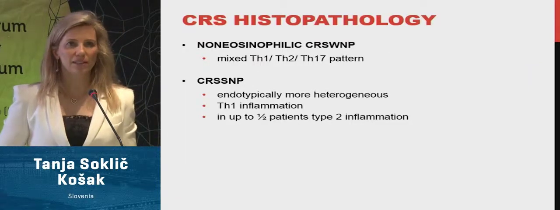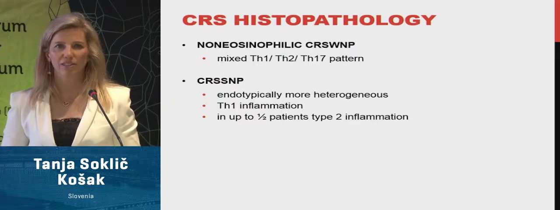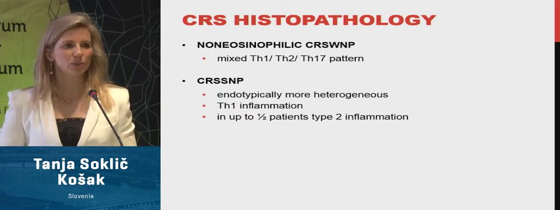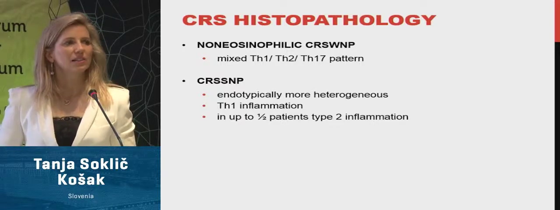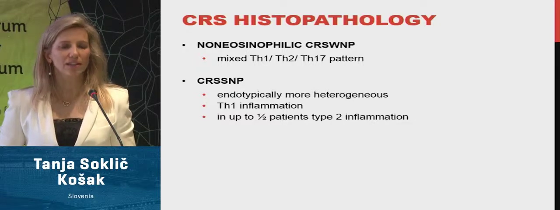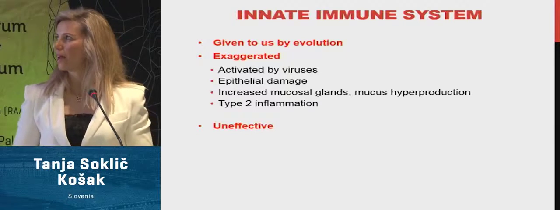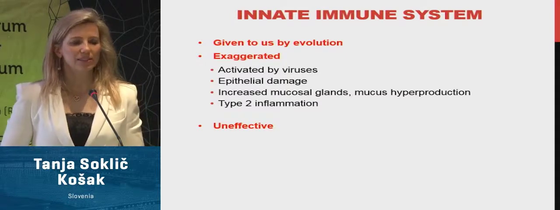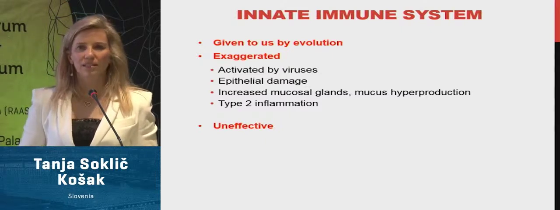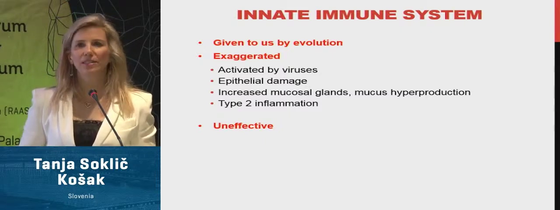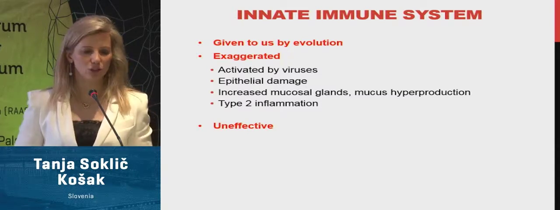The non-eosinophilic nasal polyps have mixed Th1, Th2, and Th17 inflammation. And CRS without nasal polyps is endotypically more heterogeneous. Sometimes we find Th1 inflammation, and in less than half of patients, Th2 inflammation. The innate immune system in this chronic rhinosinusitis is exaggerated, is continuously activated by viral infections, and then it causes epithelial shedding and damage.